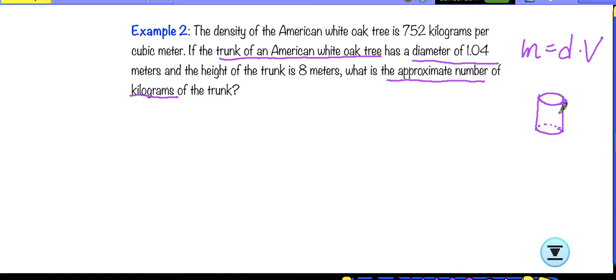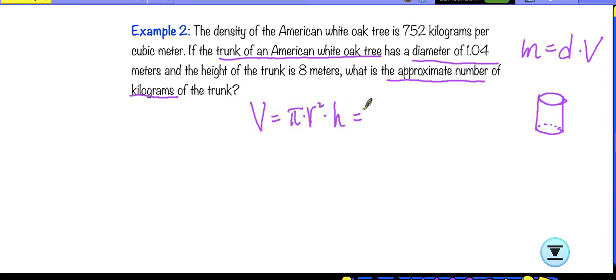So we need to find the cylinder volume, and then we need to find the mass. We just need to multiply the density again, which is given. So the volume of the cylinder, we already know, is the area of the base, pi r squared, because it's a circle, times height.